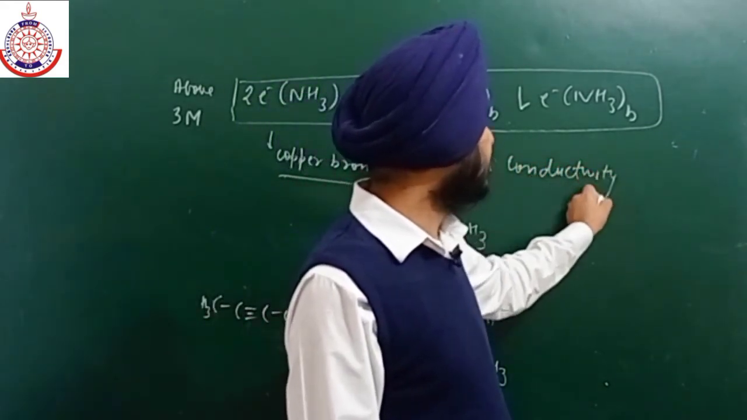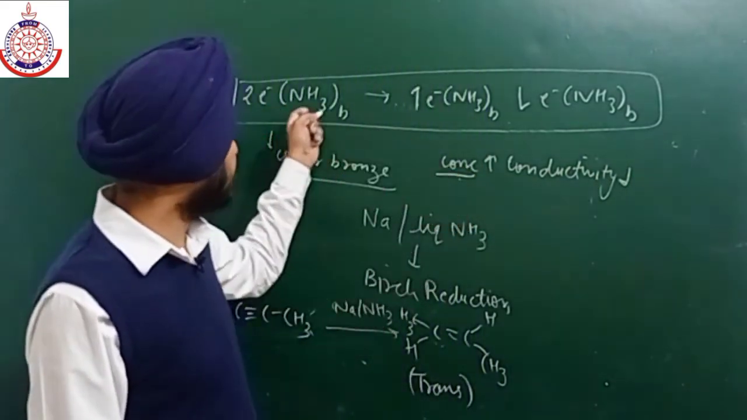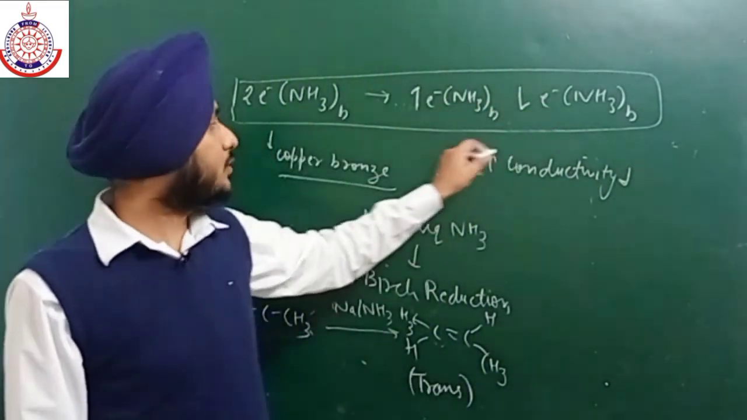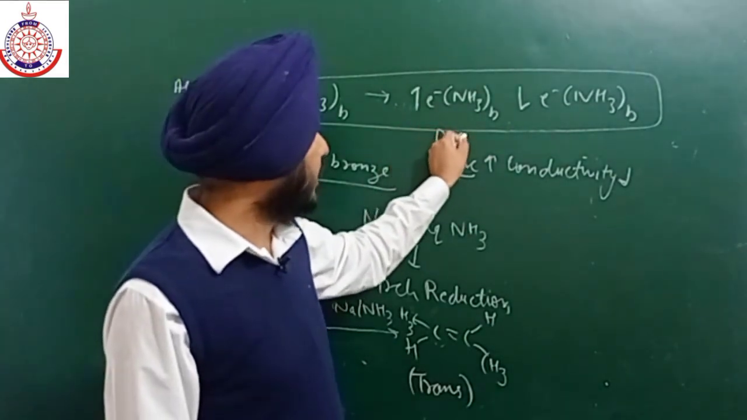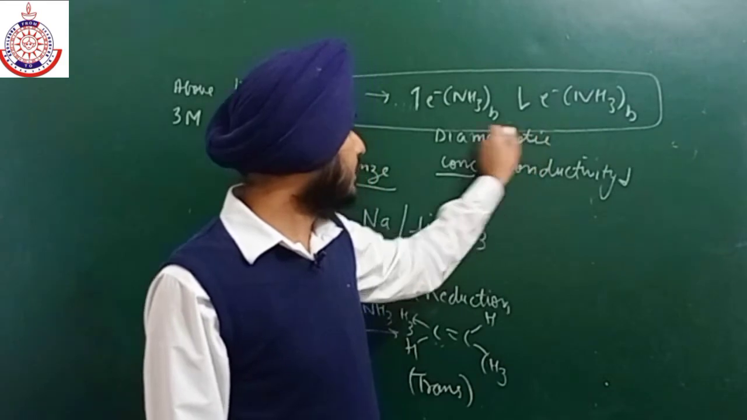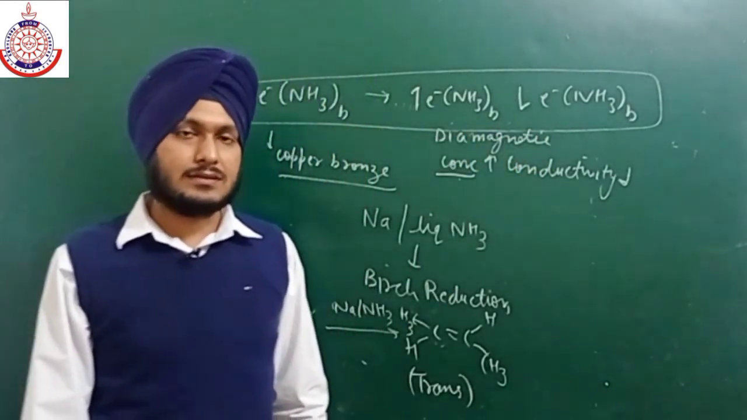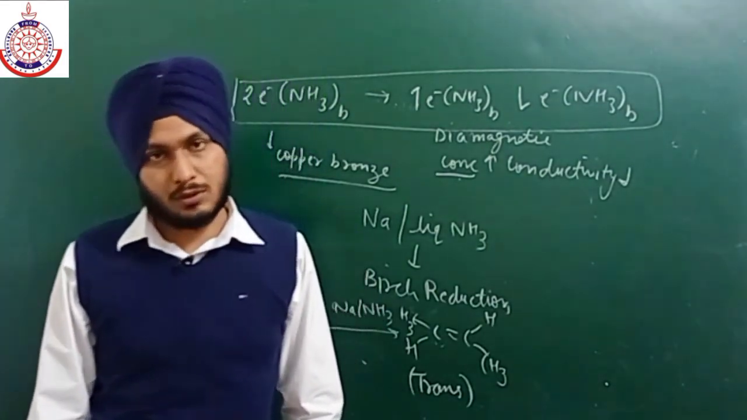The same reason is because on increasing the concentration, they will get converted into diamagnetic. Okay, so they convert into diamagnetic. That is why their conductivity decreases, and the color changes to copper or bronze.